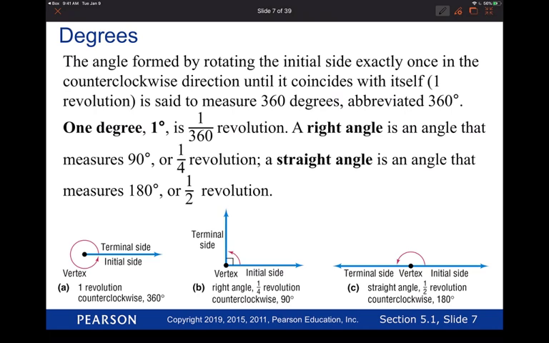So 1 degree is 1/360th of a revolution. If we took that complete loop and broke it up into 360 equal parts, 1 degree is going to be one of those parts. That's what we mean by 1 degree. All right. So a right angle is an angle that measures 90 degrees, which is a quarter of a revolution. What are some examples of a 90-degree angle that you see? Edge of the table, right? The corner of what? Pretty much a lot of stuff, right? We're surrounded by it.